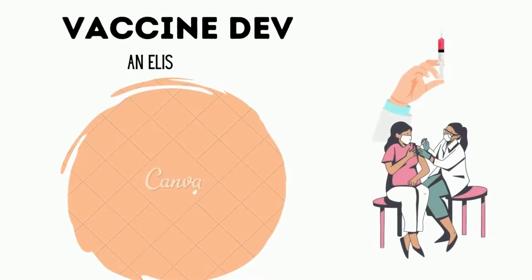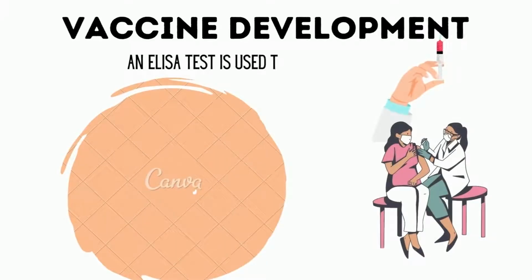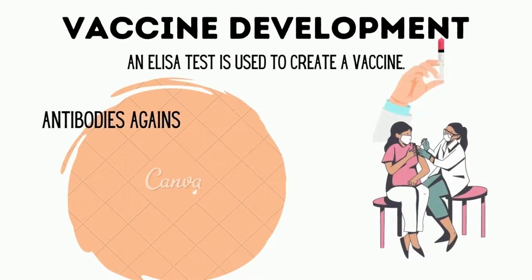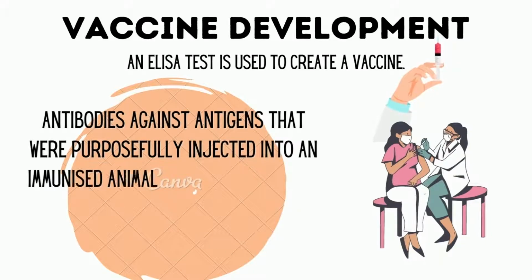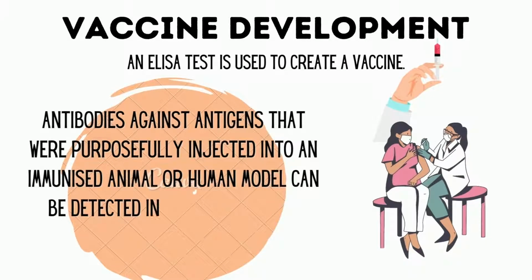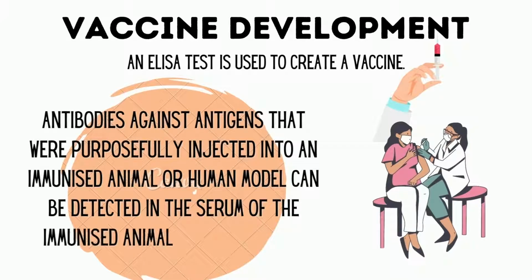Last but not least, the application of ELISA is vaccine development. An ELISA test is used to create a vaccine. Antibodies against antigens that were purposefully injected into an immunized animal or human model can be detected in the serum of the immunized animal or human model.